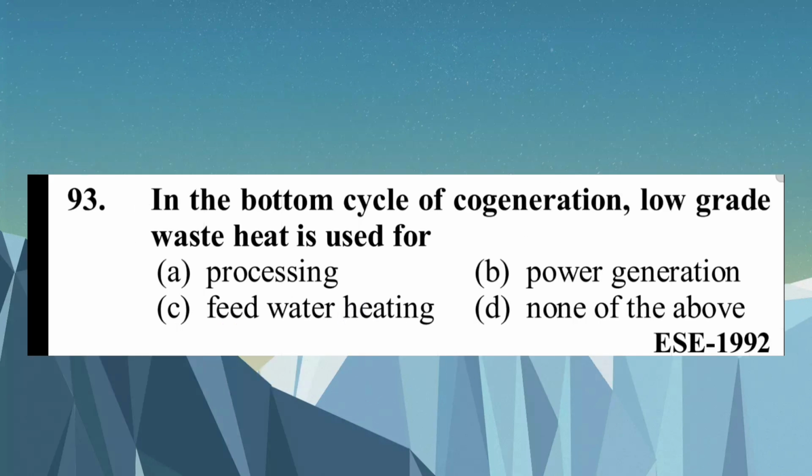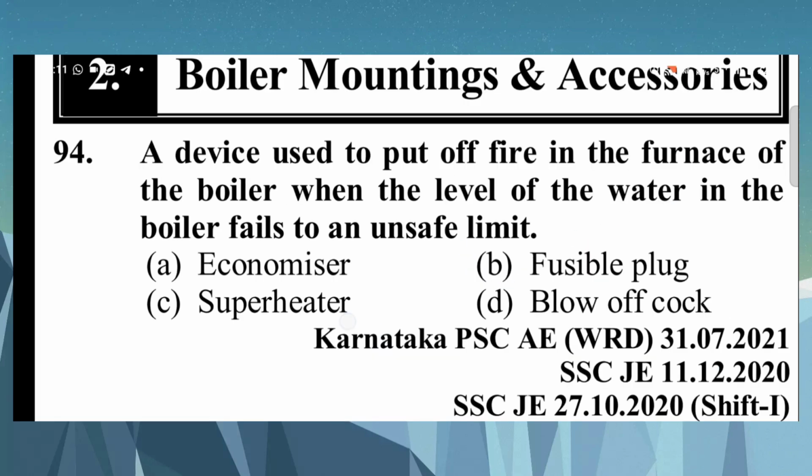Question number 93. The bottoming cycle of cogeneration, low-grade waste heat is used for A. processing, B. power generation, C. feed water heating, D. none of the above. The answer is B. Power generation.